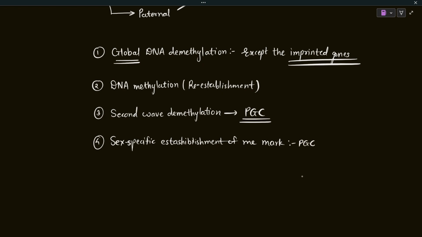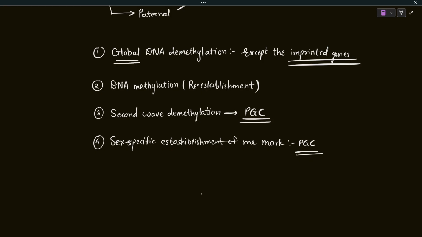Okay, so for example, the embryo that is formed is going to be male in future. So it is going to produce sperms, and those sperms will contribute the paternal genome in the future progeny. That is why the methylation patterns need to be set according to that. So for generating those new methylation marks, the second wave of demethylation is done in primordial germ cells, and after that, the sex-specific establishment of methylation marks is seen in those cells. Those are the main events that an embryo undergoes during development.